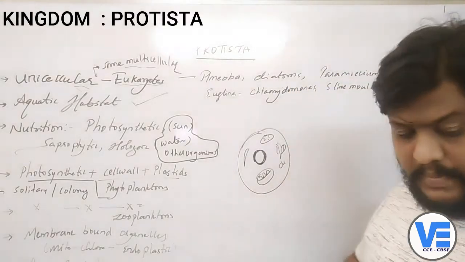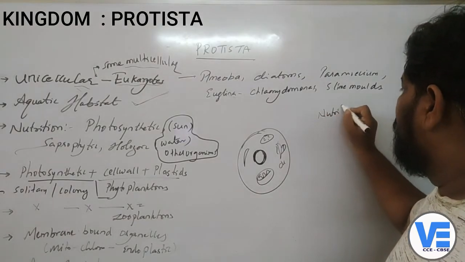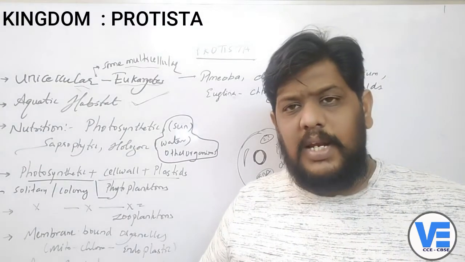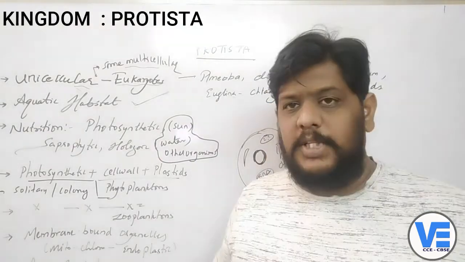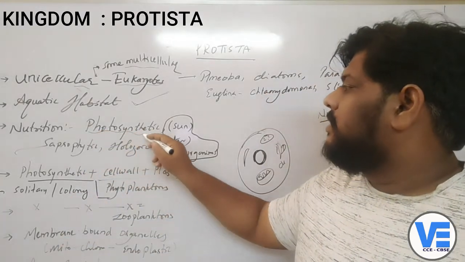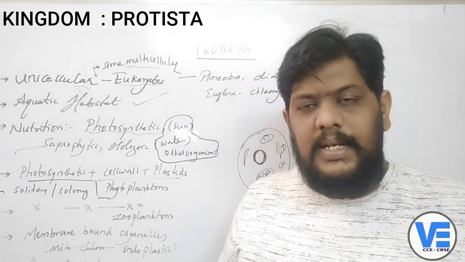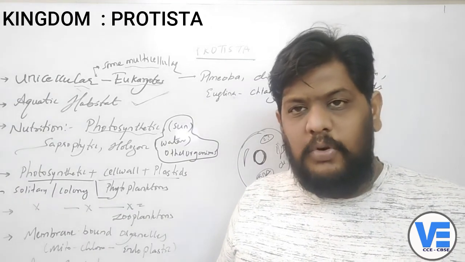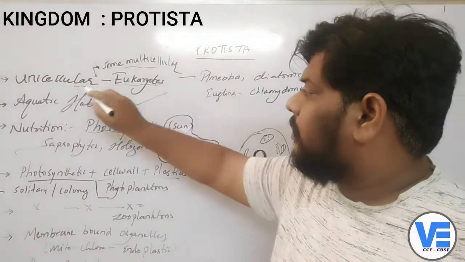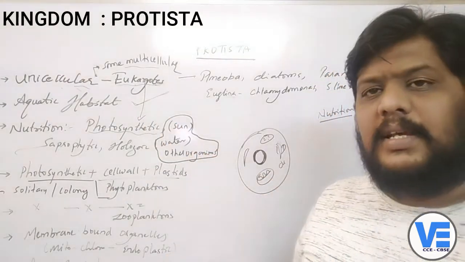Now coming to the third one, that is the mode of nutrition. Some of the organisms in Protista are photosynthetic in nature. What is photosynthetic in nature? They can perform photosynthesis, right? They are unicellular eukaryotes, and they can also perform the photosynthesis process.